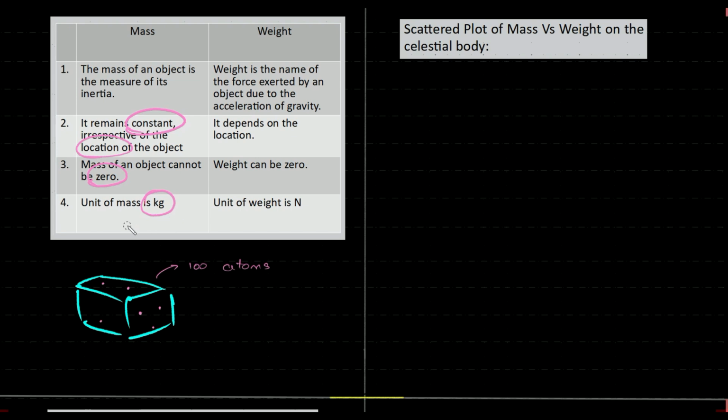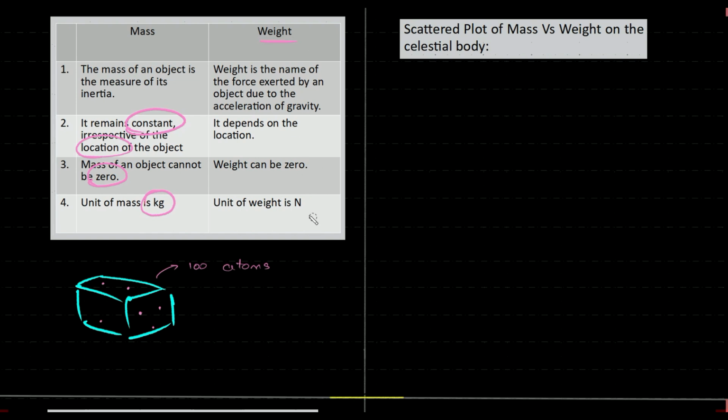Okay guys, so let me explain again. Any object is made up of a certain number of atoms, right? This number of atoms will not change wherever you go. So the mass will remain constant. It cannot be zero. Obviously, if there is a material, it has to be made up of at least a few atoms, is it not? So it cannot be zero. And the measuring unit is kg. So mass is measured in kgs.